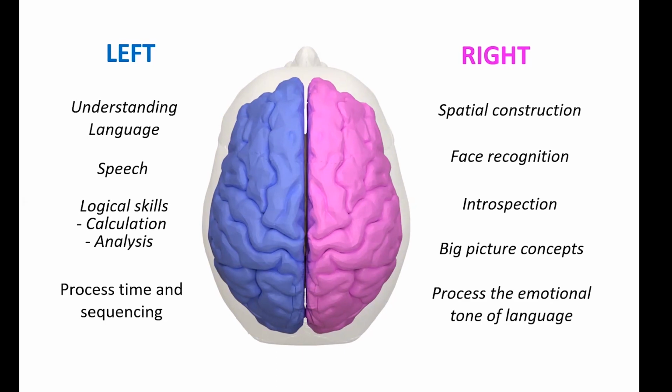It is important to note that the hemispheres are not solely responsible for more complex activities. Let's consider listening, like you're doing now. In order to understand me, you need areas in both your hemispheres to be active. So the left hemisphere will help you understand the meaning of the words I'm saying, but you'll need the right hemisphere to help you interpret the emotional tone of the language I'm using.